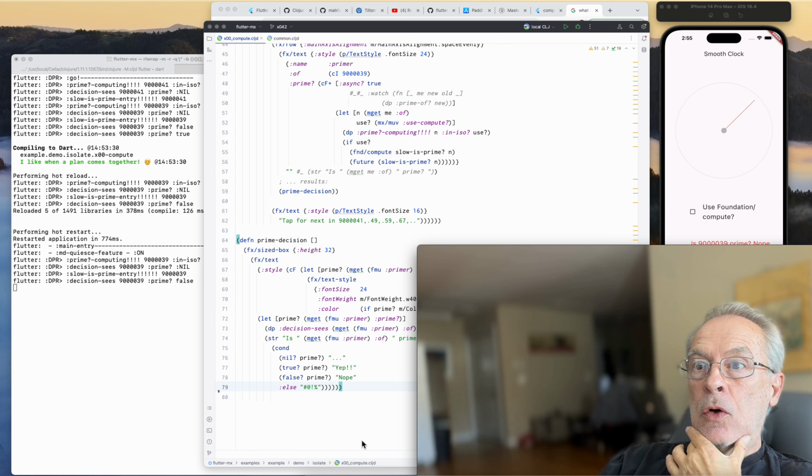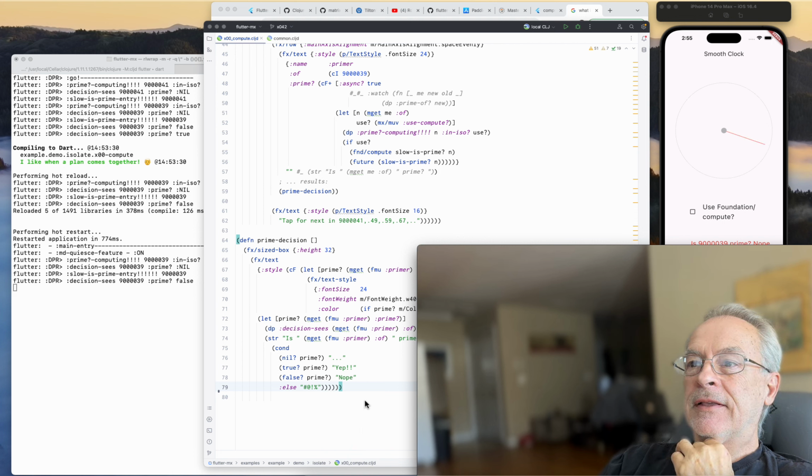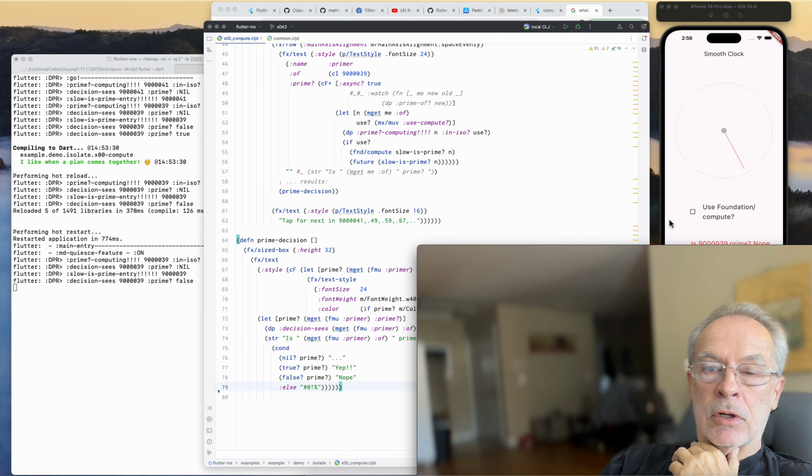Are we on? We're on. Okay. So, this was going to be a Flutter demo, but I think it's kind of a Matrix demo. But let's look at the bug. Yeah, we're working on a bug.